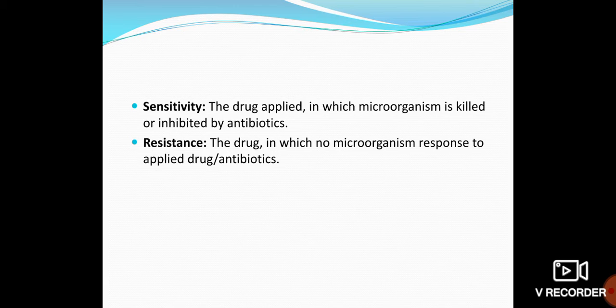Next is sensitivity and resistance. These two words are very important; there should not be any confusion. When you apply an antibiotic to a particular microorganism, if it is killed or its growth is inhibited, then we say that the bacteria is sensitive to that antibiotic, and you can give it for that particular bacteria. What is resistant? When you apply that antibiotic and the microorganism doesn't respond, then we say that bacteria is resistant to that antibiotic, and we cannot apply it.